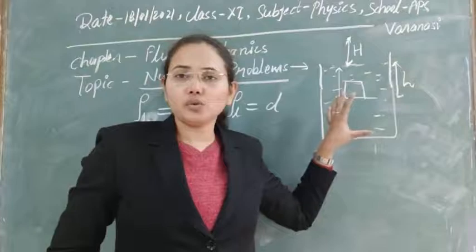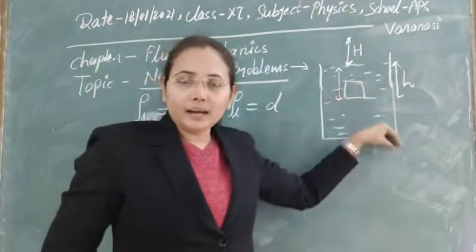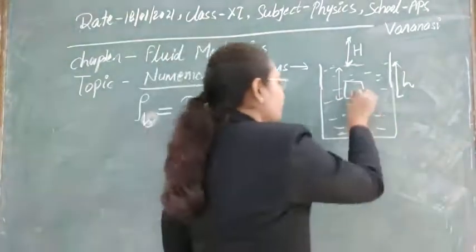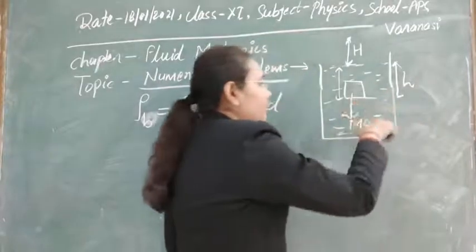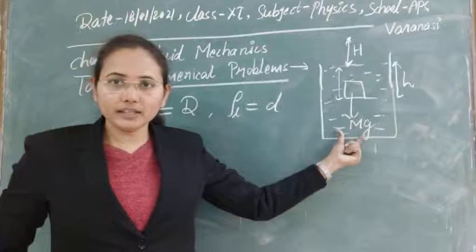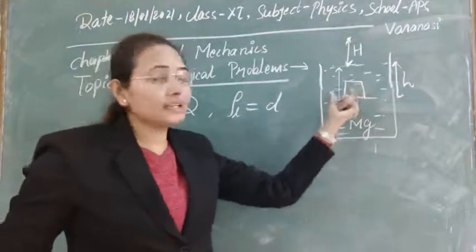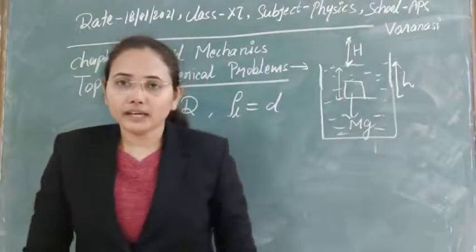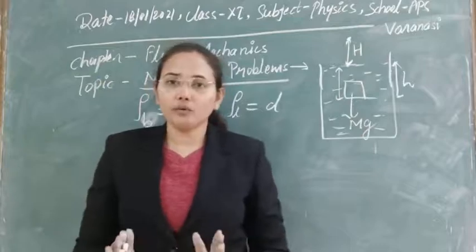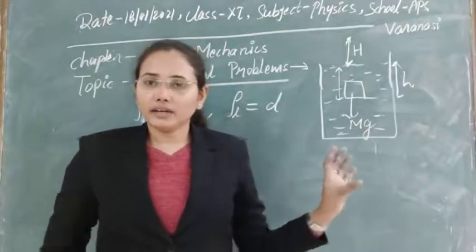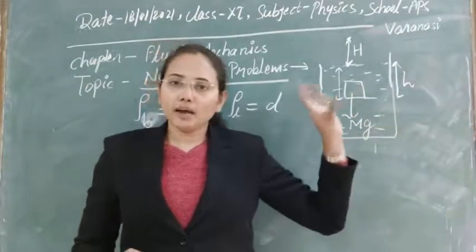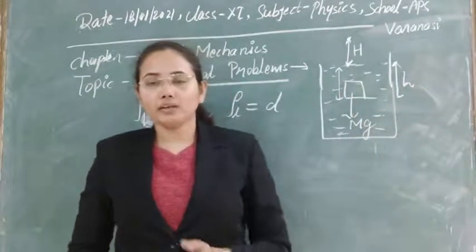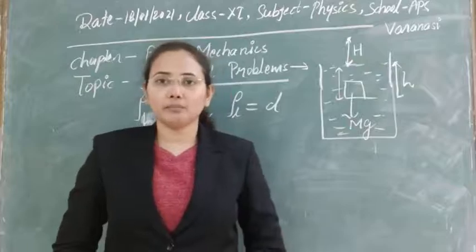When we hold this ball up to depth small h, two forces are acting on it. The weight of the body acts in the downward direction, and due to its volume V it will displace the same volume of water, meaning the weight of water displaced by this, and due to that a buoyant force, or upthrust, will act in the upward direction.